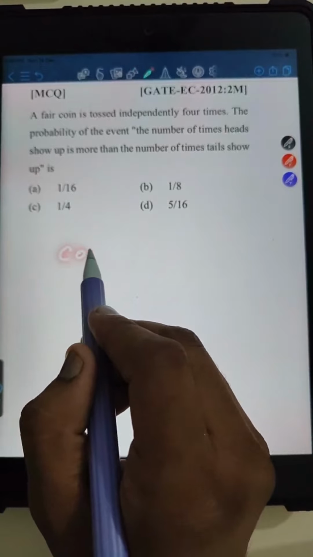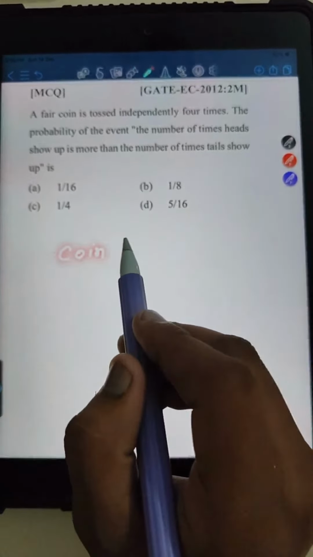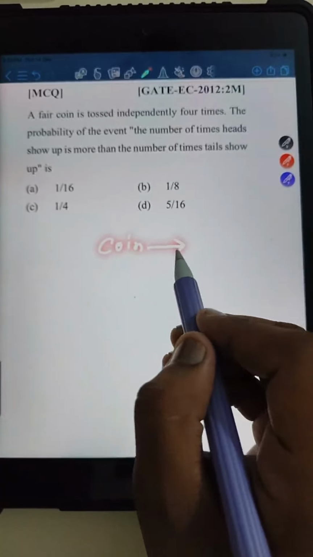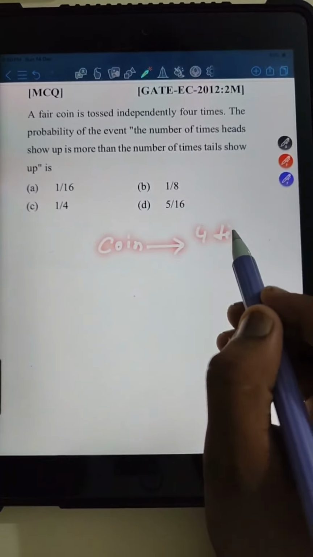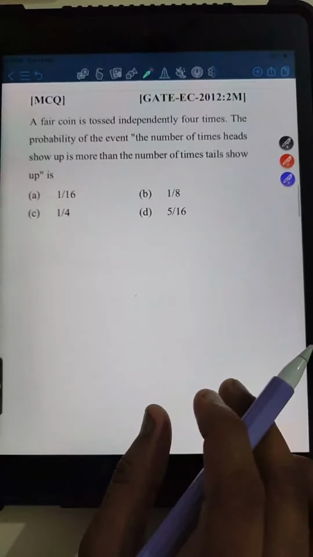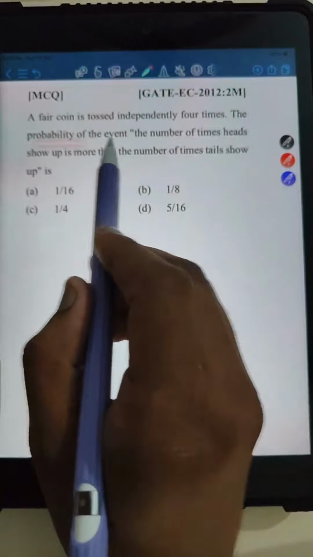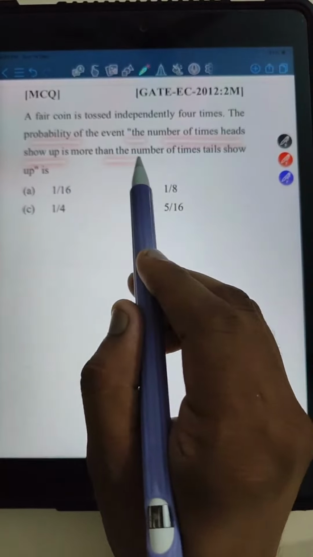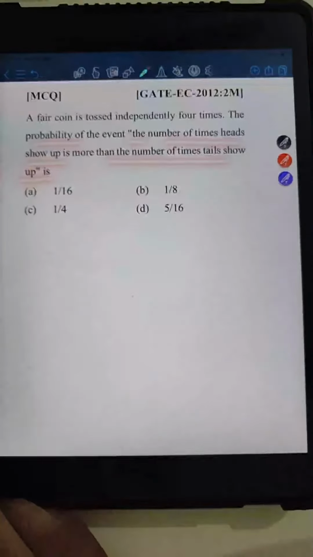There is a coin which is tossed 4 times, right? And then it has been asked the probability of the event that the number of times head shows up is more than the number of times tail shows up.